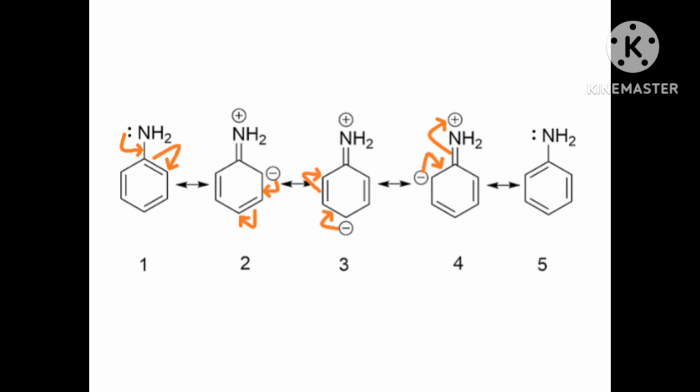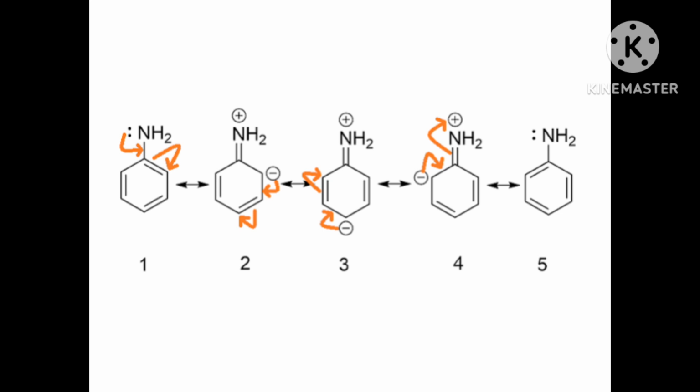The pKb value of aniline is quite high. Why is it so? It is because in aniline or other aryl amines, the NH2 group is attached directly to the benzene ring.